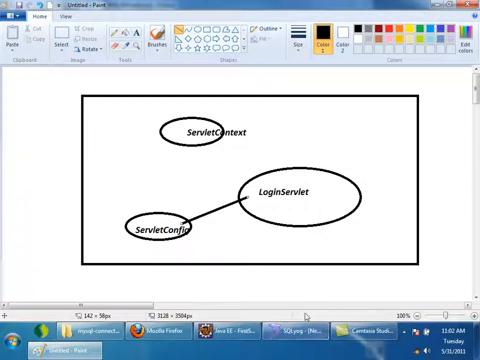Now see the flow. Before initializing login servlet, servlet config object is created. Immediately after servlet config is created, the reference of servlet context is given to servlet config. Then servlet config object is passed to login servlet, right? So now, if I want servlet context object in login servlet, what I can do? First I can get servlet config. You know how to get servlet config in your servlet class? Then from servlet config I can get servlet context. See now how to get it.